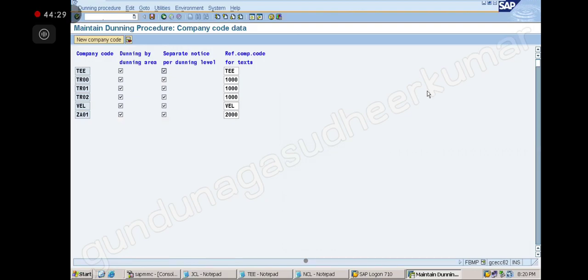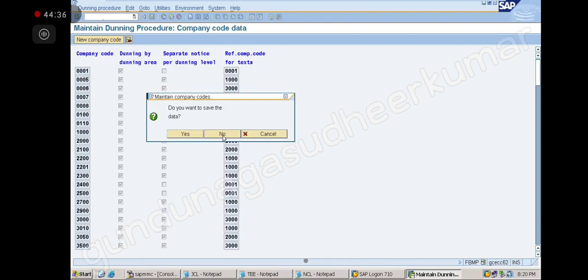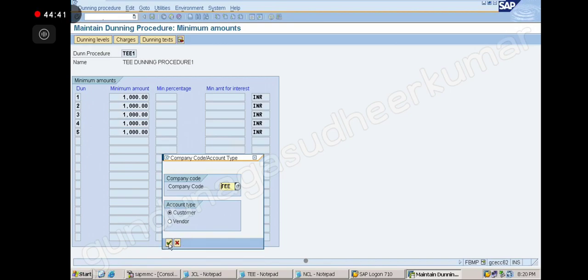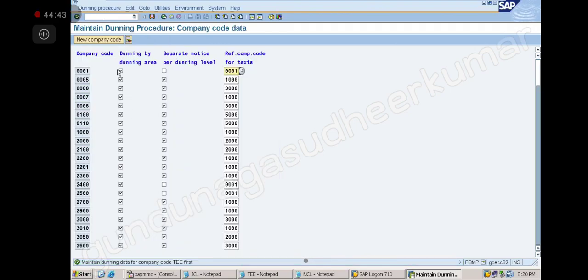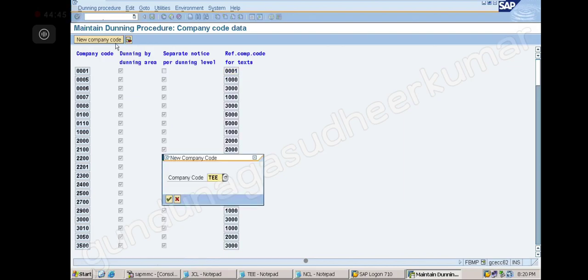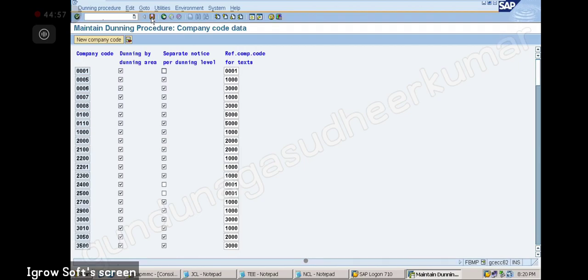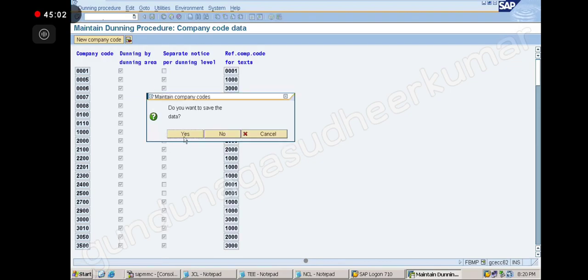Can you go back? Okay. So again I am showing Dunning text. Give the company code. Click on the new company code. Then you give the company code. Then you tick like this, both of them, and save. Okay, so now you go back. Do you want to save? Yes.